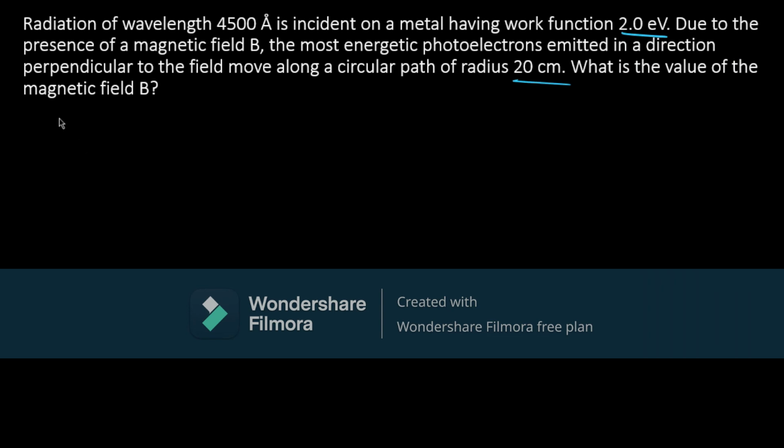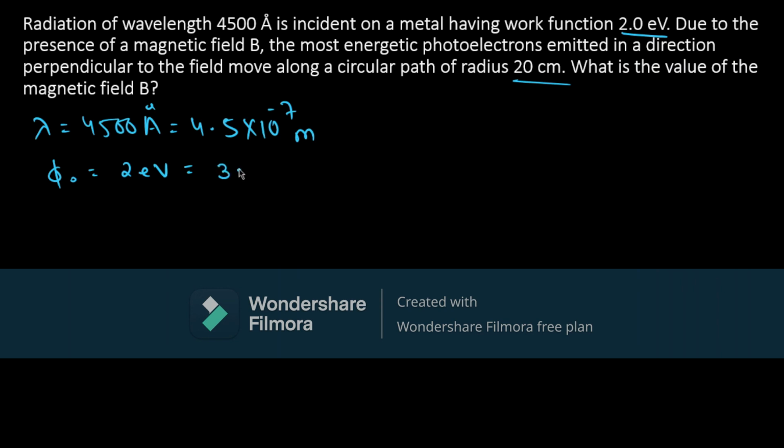So here we have been given the radiation wavelength lambda, that is 4500 Angstrom, which can be written as 4.5 into 10 raised to minus 7 meters. Work function is also given, 2 electron volt, which we need to convert into joules by multiplying it with 1.6 into 10 raised to minus 19.